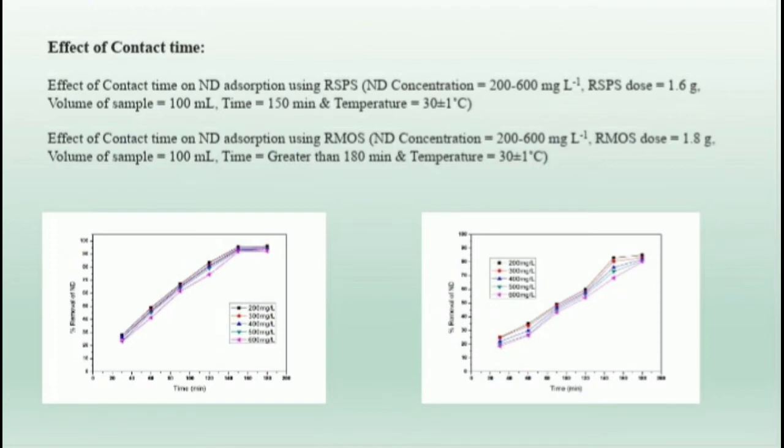But from the second graph, the percentage removal of natural dye keeps on increasing but has not found constant till it reaches 180 minutes, that is about 3 hours. So the equilibrium time is greater than 180 minutes. We can also observe that the percentage removal of natural dye decreases with increase in initial natural dye concentration. The percentage removal has been found by using the formula initial concentration minus final concentration by initial concentration multiplied by 100.